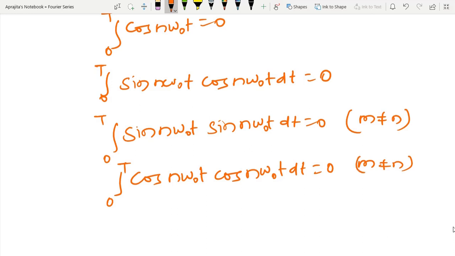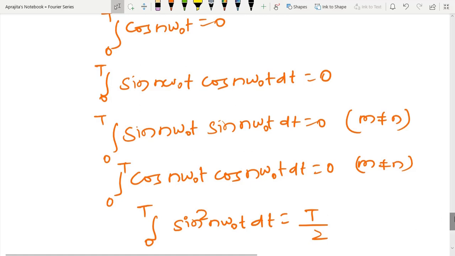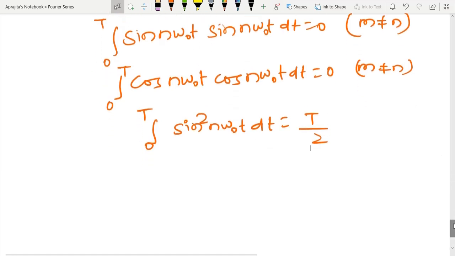And suppose that m equal to n, at that time I have this property: the integral of sine square n omega 0 t dt is T by 2. It is not difficult to prove this, because I will express sine square n omega 0 t in the form of cosine, and after that I will use the first property again.